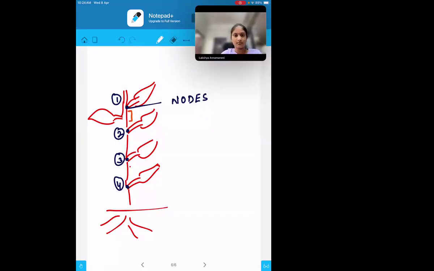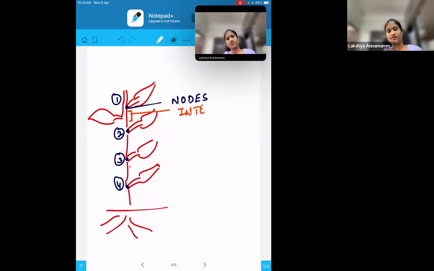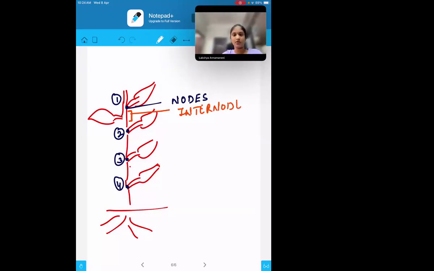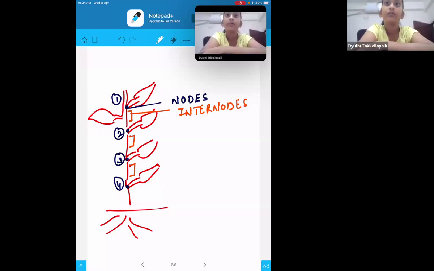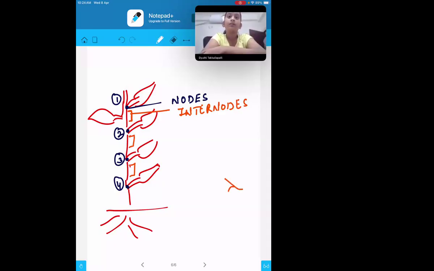This distance between them is called an internode. This is one internode, here is the second internode, here is the third internode. Like this, internodes are between two branches. Am I clear now, Dyuti? Yes, ma'am. Okay, now you tell me one thing. I'll draw the diagram, and you need to tell me how many nodes and internodes there are.